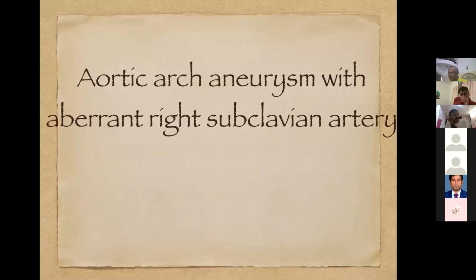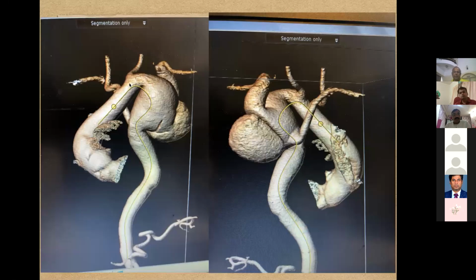Another case where I have taken an anatomical variation. In this case, there is an aberrant right subclavian artery. And this angulation anatomy is what I was mentioning. It's a difficult angulation for a TEVAR device to track in.